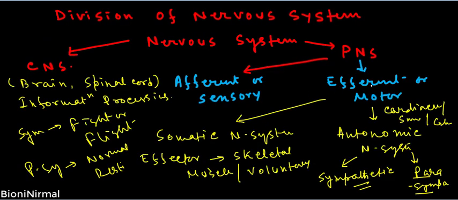Now I will tell you the two important differences between the somatic and the autonomic nervous system. The somatic and the autonomic nervous systems are both efferent systems, because they carry information from the central nervous system towards the effector.